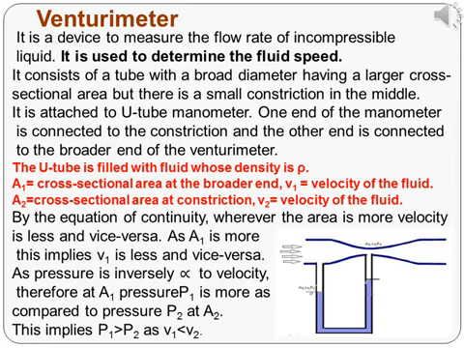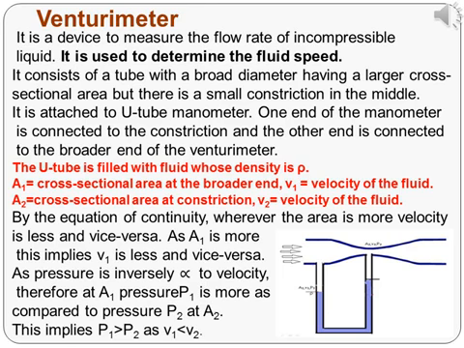Let A1 be the area of cross-section at the broader end, V1 be the velocity of the fluid at this end. A2 be the area of cross-section at the constriction and V2 be the velocity of the fluid in this middle region or the constriction. According to the equation of continuity, the area is more, velocity is less, and area is less, the velocity is more.